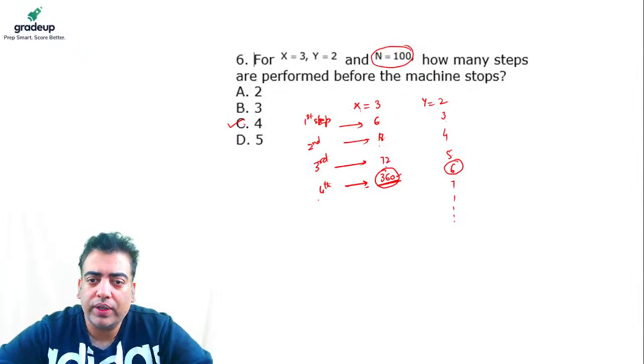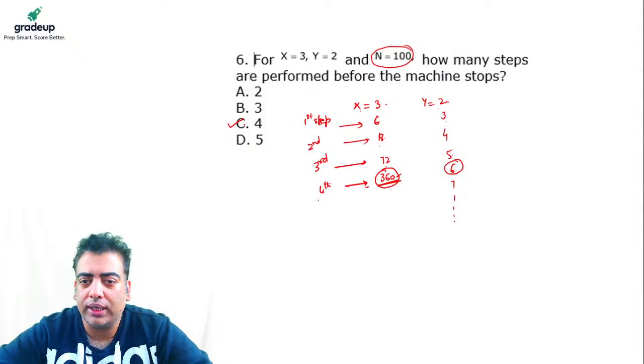So here, the first step will be 3 into 2, 6, and y becomes 2 plus 1, 3. Then the second step will be 6 into 3, 18, and y becomes 3 plus 1, 4. So y keeps increasing by 1, and the values keep on multiplying. So 18 into 4, 72. 72 into 5, 360. The moment the value becomes greater than or equal to n, it will stop.